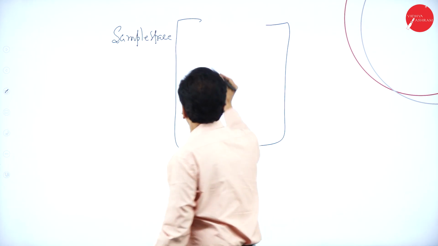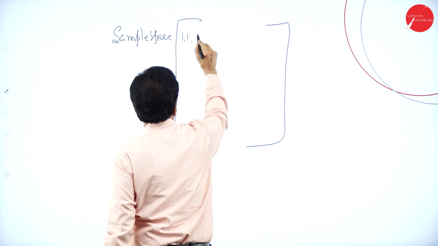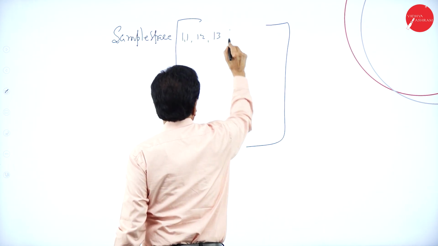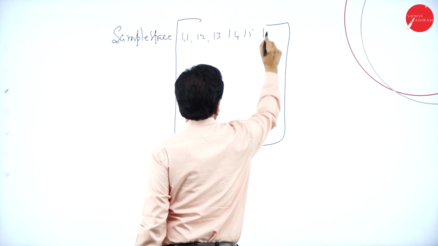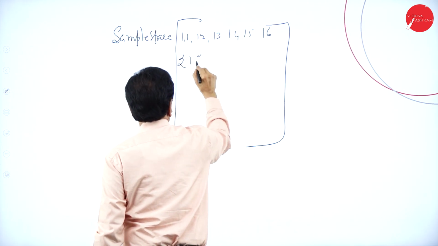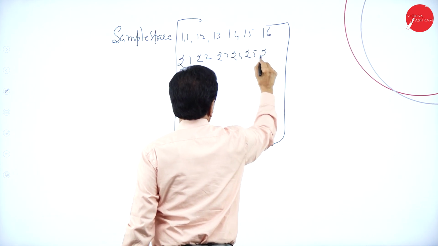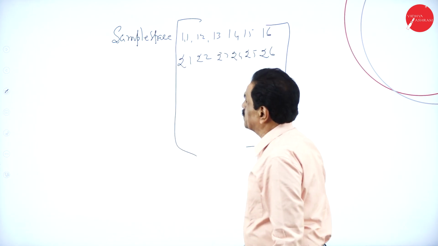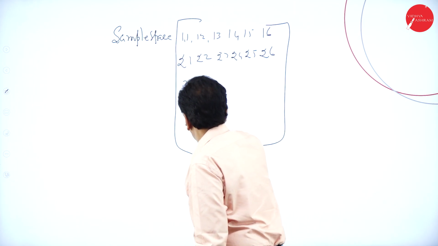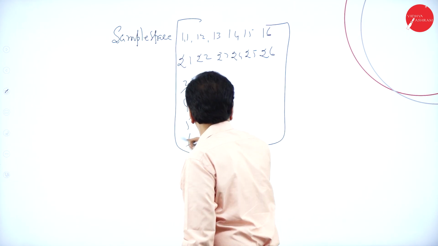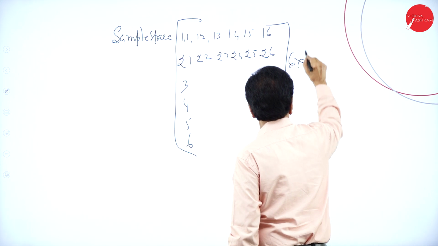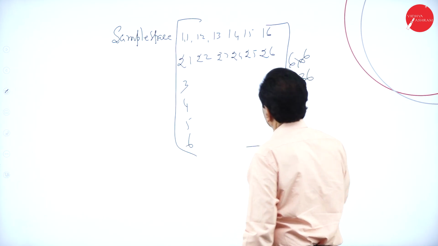They will ask. The chances are 1 1, 1 2, 1 3, 1 4, 1 5, 1 6, 2 1, 2 2, 2 3, 2 4, 2 5, 2 6. It will go like this. So 6 into 6 is 36. This is called the sample space.